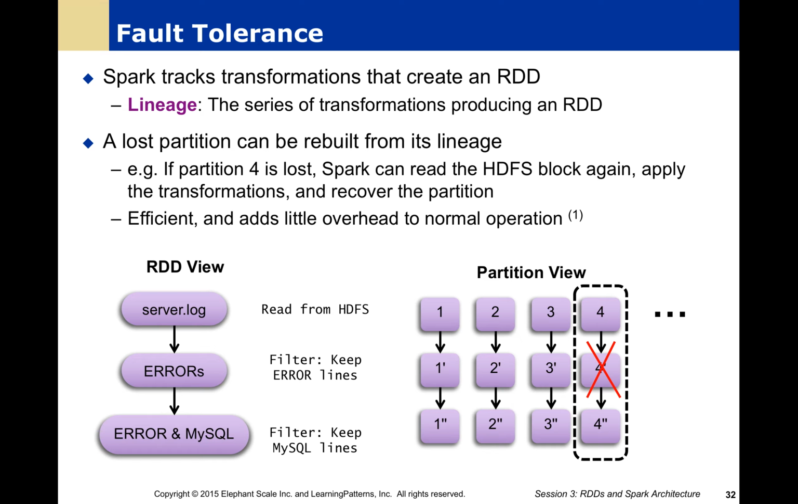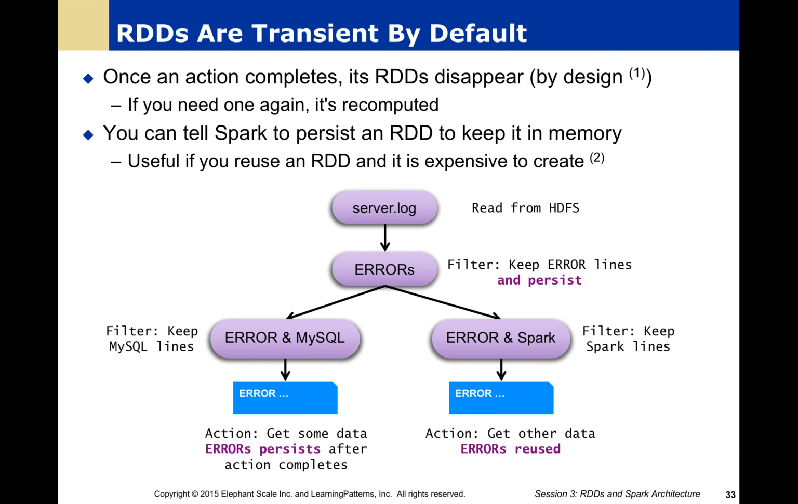collect the lineage of all the transformations that create a given RDD. The advantage of this is that if we lose a partition, we can always rebuild all of that from its lineage. We can just read the HDFS block again, apply the transformations, and get the data back. This is very efficient. We're not redundantly storing a bunch of operations in order to achieve this kind of fault tolerance, and it allows very little overhead.